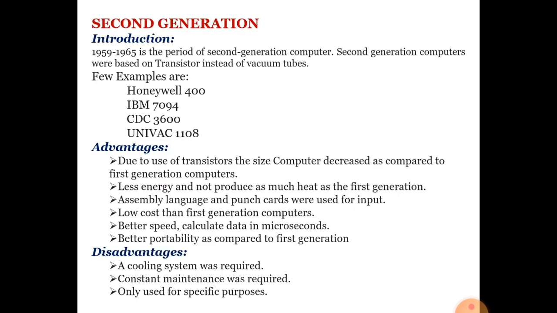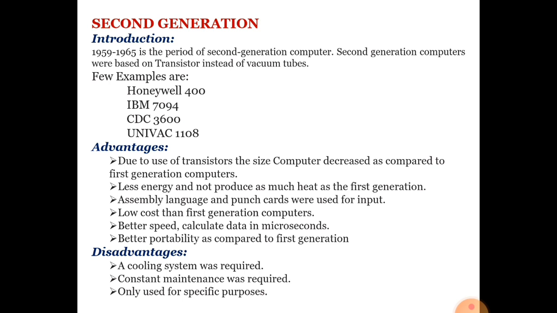Now second generation computer. The second generation computer period was 1959 to 1965 in duration. In between, second generation computers were developed and transistor technology was used.